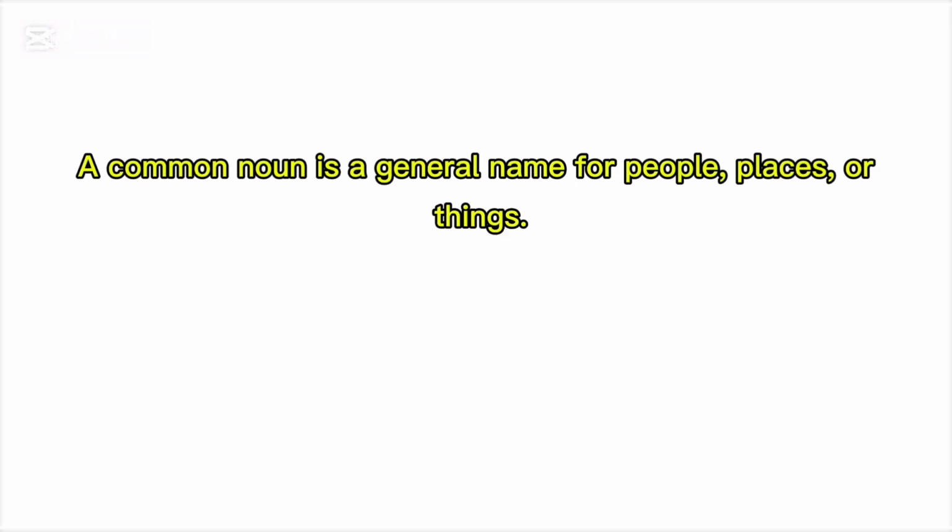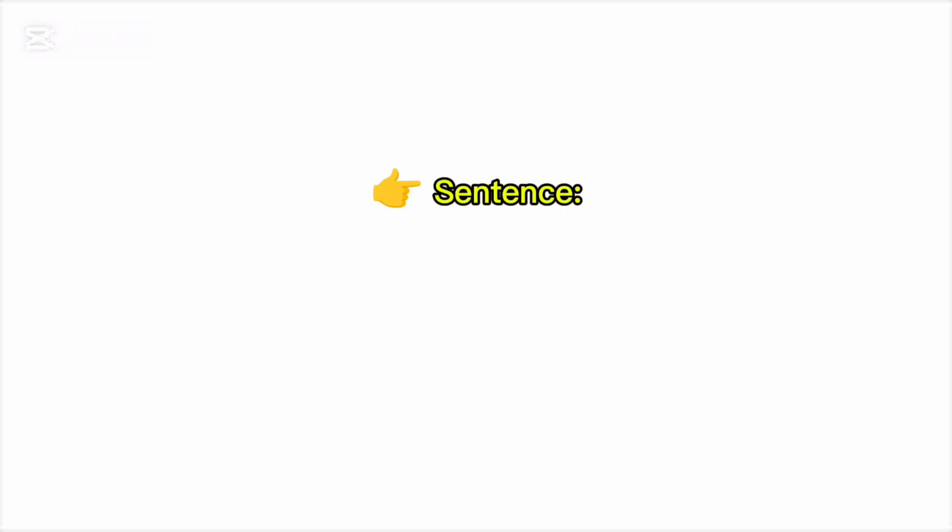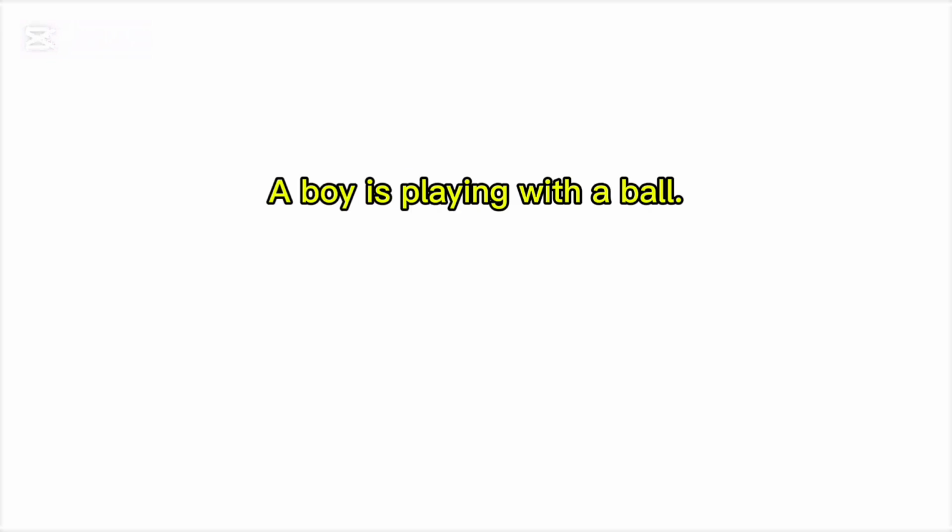2. Common noun. A common noun is a general name for people, places, or things. Examples: boy, girl, city, country, book. Sentence: A boy is playing with a ball.